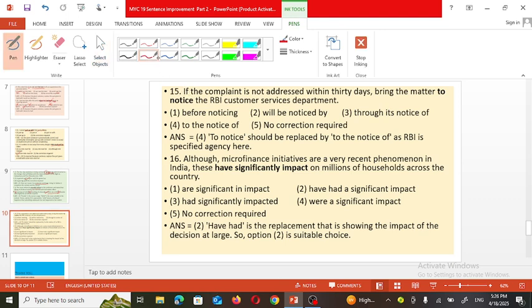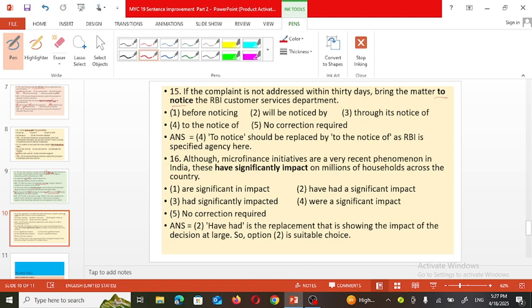Now, in the next example: if the complaint is not addressed within 30 days, bring the matter to notice. "To notice" is given. "Bring the matter to notice" won't be there, because here notice is not the common thing used. "To notice" is a verb in infinitive form.